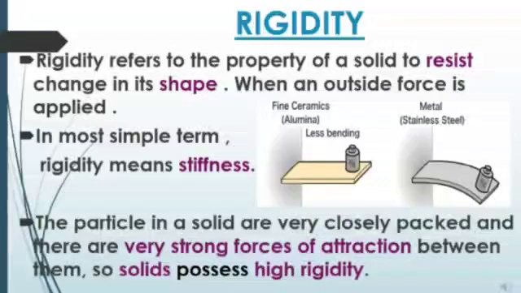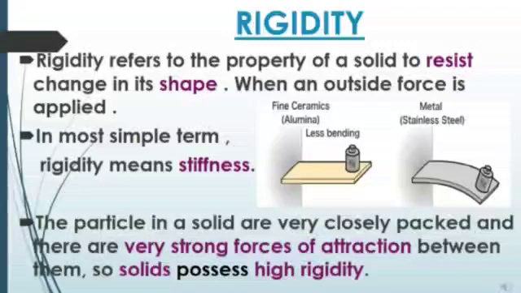It can easily bend, which is not possible in fine ceramics. So we will say that fine ceramics is more rigid because it is not changing its shape, while stainless steel can bend or change its shape, so it is less rigid as compared to the fine ceramics. In the simplest terms, rigidity means stiffness. Stiffness means which cannot be bent or which cannot change its shape.